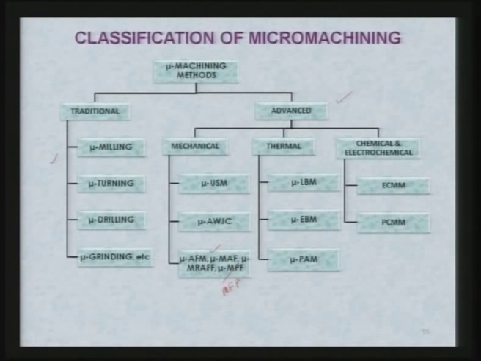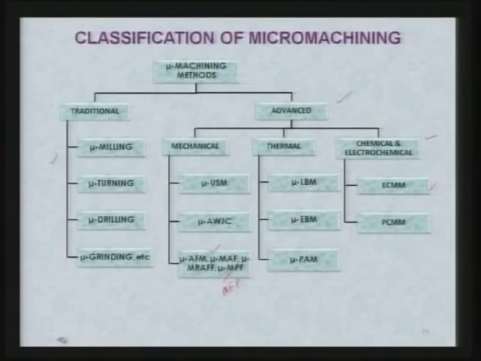Then on the thermal side you have laser beam micro machining, electron beam micro machining, plasma arc micro machining, and other processes are also there which I have not listed here. Then in the third category, you see chemical and electrochemical, which includes electrochemical micro machining and photochemical micro machining. These are not the complete list, you can add many more processes to this particular list.